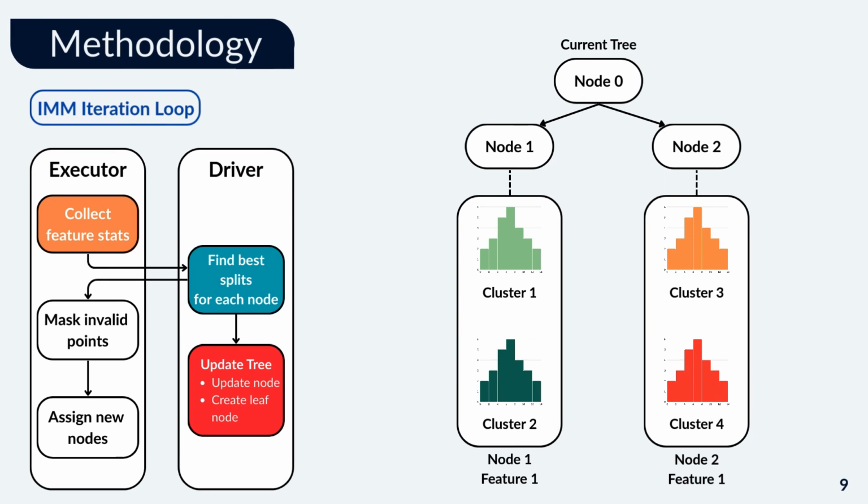Histogram-based mistake calculation. This process is illustrated in the diagram on the right. At every node that is eligible for splitting, we construct separate histograms for each feature and each cluster. These histograms form the basis for mistake computation by simulating how a split would affect data cluster alignment. Using this compact representation, we can quickly identify the best split point with the fewest mistakes.